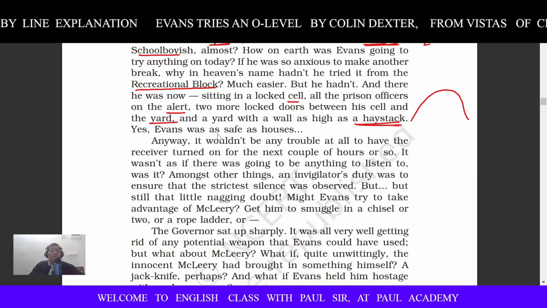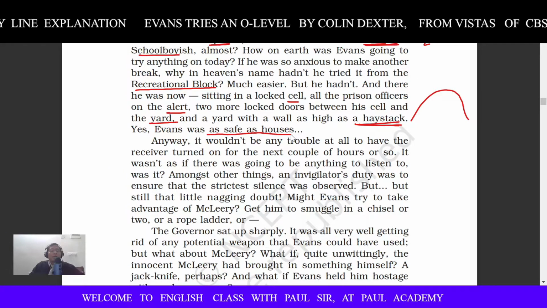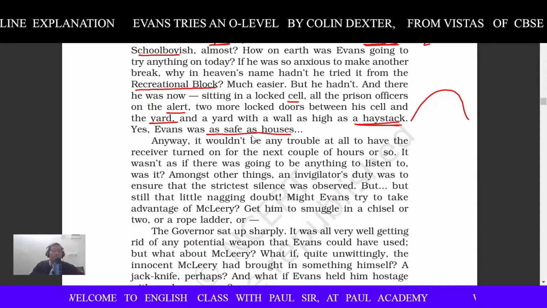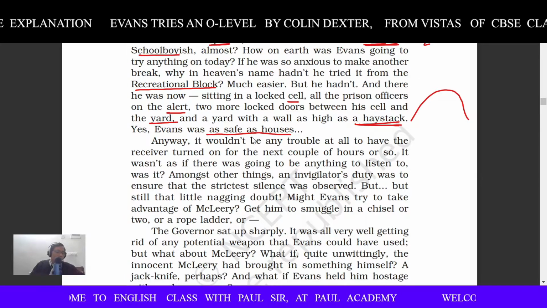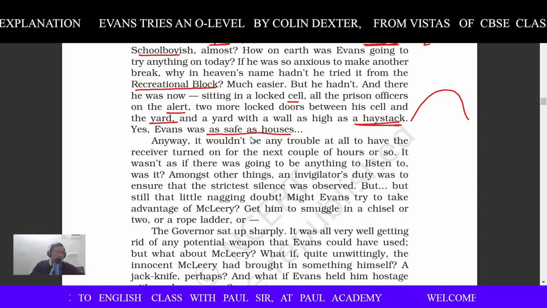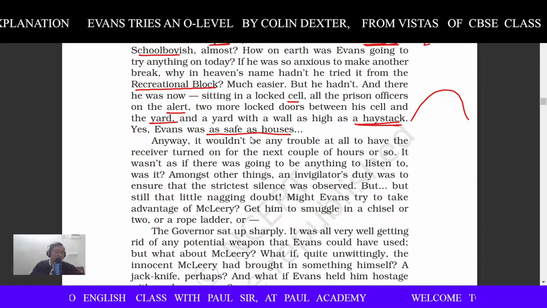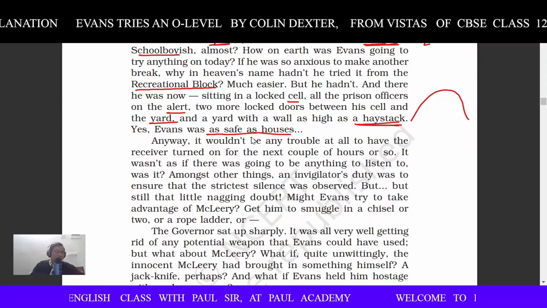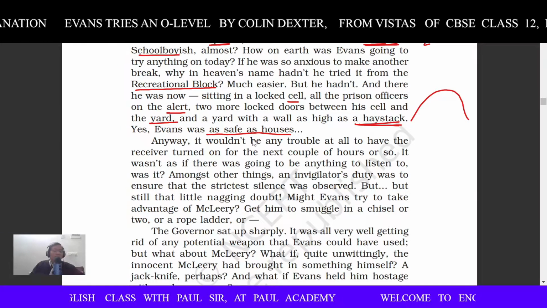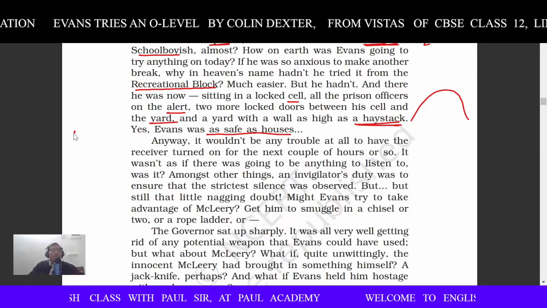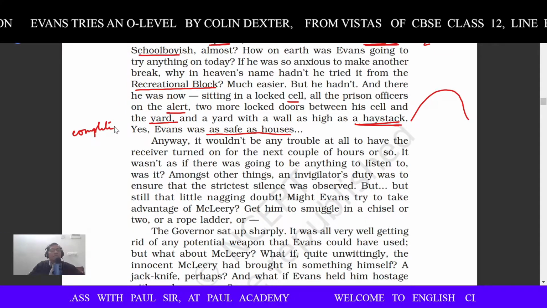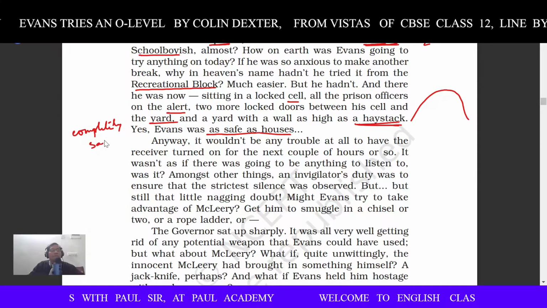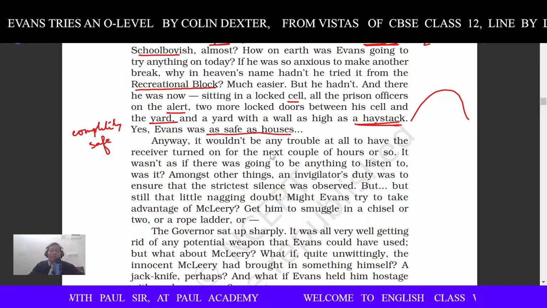Yes, Evans was as safe as houses. It is again an idiomatic expression. As safe as houses means he was perfectly safe, means he was not going to escape, he was not going to run away, right? He was perfectly or completely safe. You can write completely safe, means he could not escape from there.